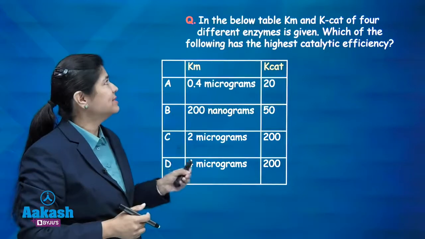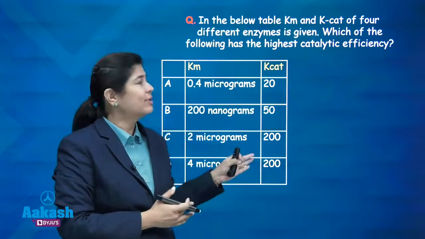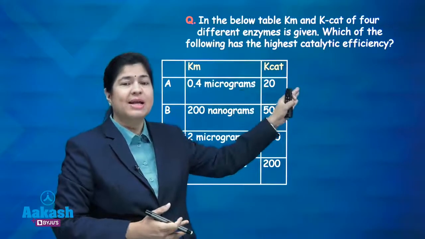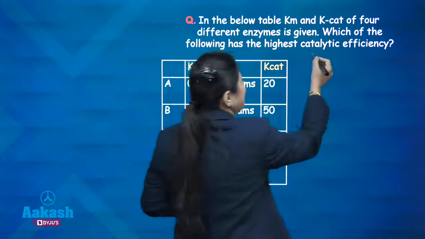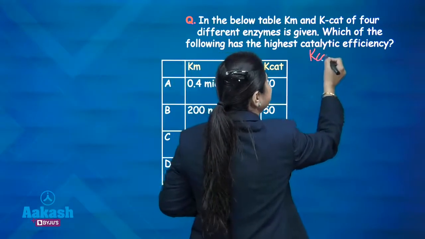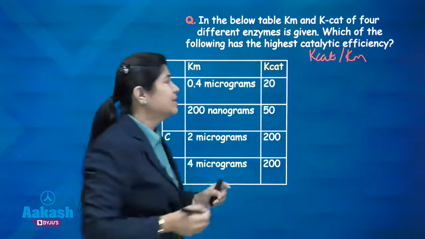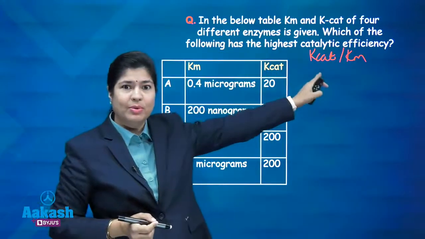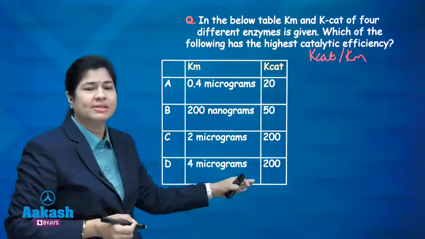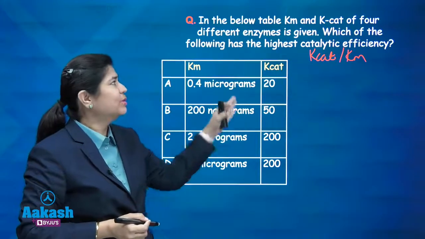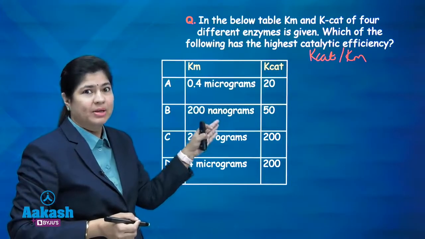Next question is from enzymes. In the below table, Km and Kcat values were given, and what they were asking was the catalytic efficiency. Now, we had to know one thing, that the catalytic efficiency is Kcat by Km. So, you had to know this formula, okay. If you know this formula, then you could have come up with the correct answer, right. We had to know the catalytic efficiency of which of the following enzyme is the maximum, right.